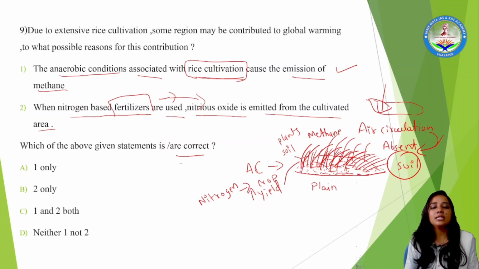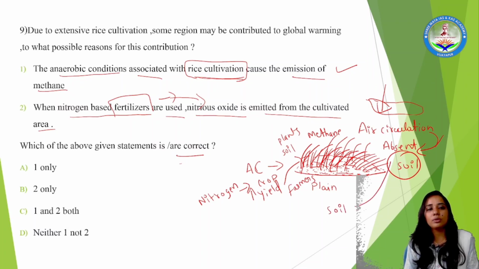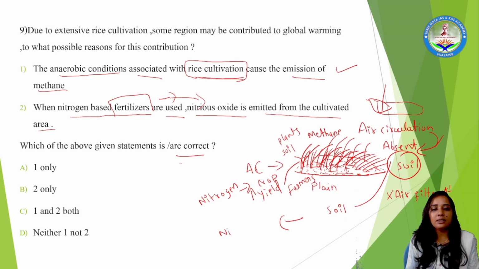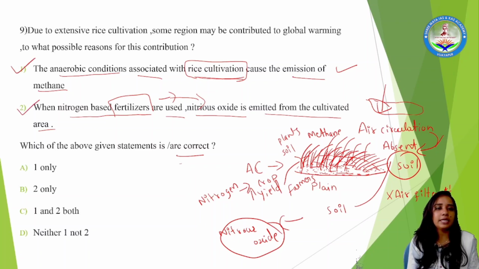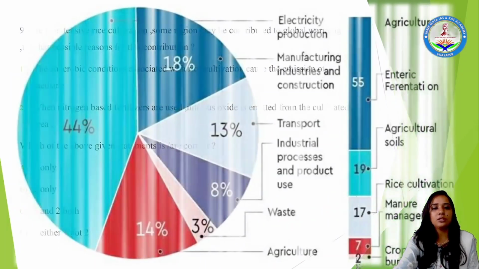Usually, to increase yields, farmers utilize this nitrogen, and after it enters the soil, due to the anaerobic conditions, what will happen? These anaerobic conditions stop the air filtration, and this results in the release of nitrous oxide. So here option B is also right. Both 1 and 2 are right. Your option C is the correct option here.